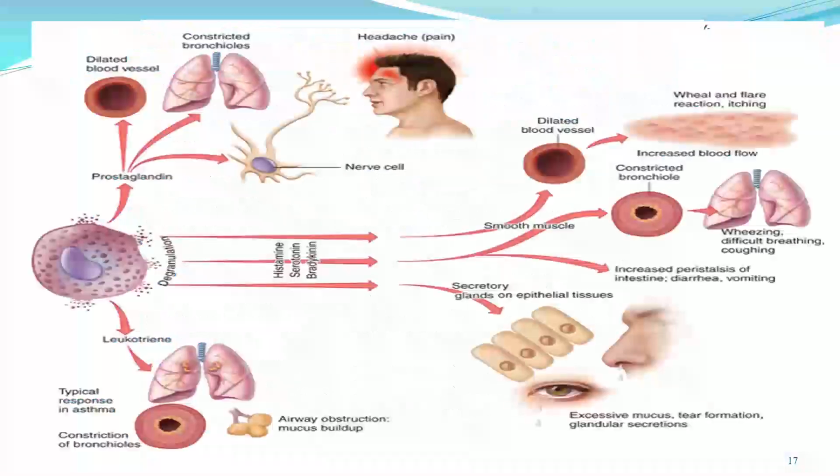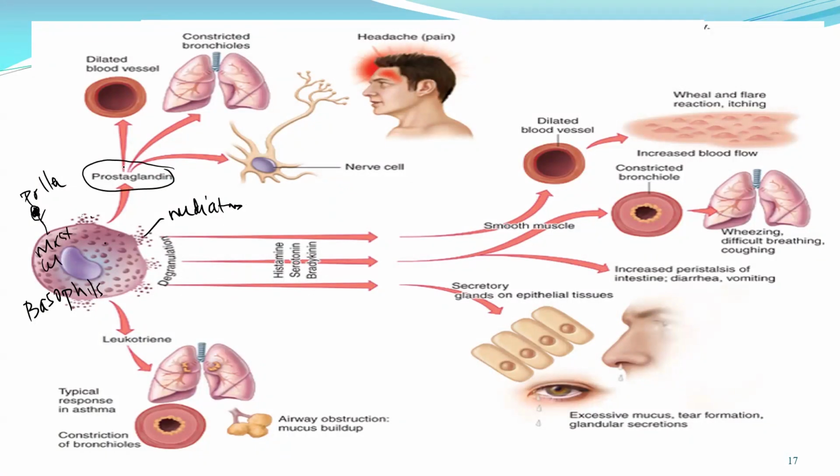Okay, maybe it's easier to look at this picture now. This is the mast cell, or basophil. When they have allergy, the allergen enters, and the IgE present on this mast cell and basophil will attach the allergen. Let's say this is pollen. And then what happens? It will produce the mediators. There are several types of them. For example, prostaglandin. Prostaglandin can go to our blood and dilate the blood vessels.